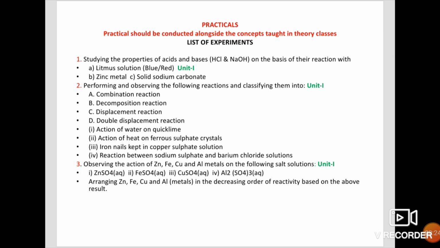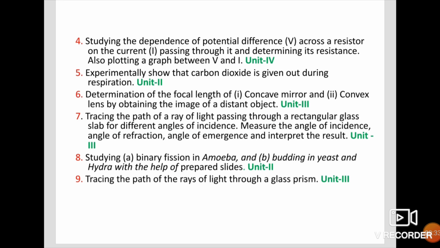Then third experiment, observing the action of zinc, iron, copper and aluminum metals on the following salt solutions. Then fourth experiment, studying the dependence of potential difference across a resistor on the current passing through it and determining its resistance. Also plot a graph between V and I.